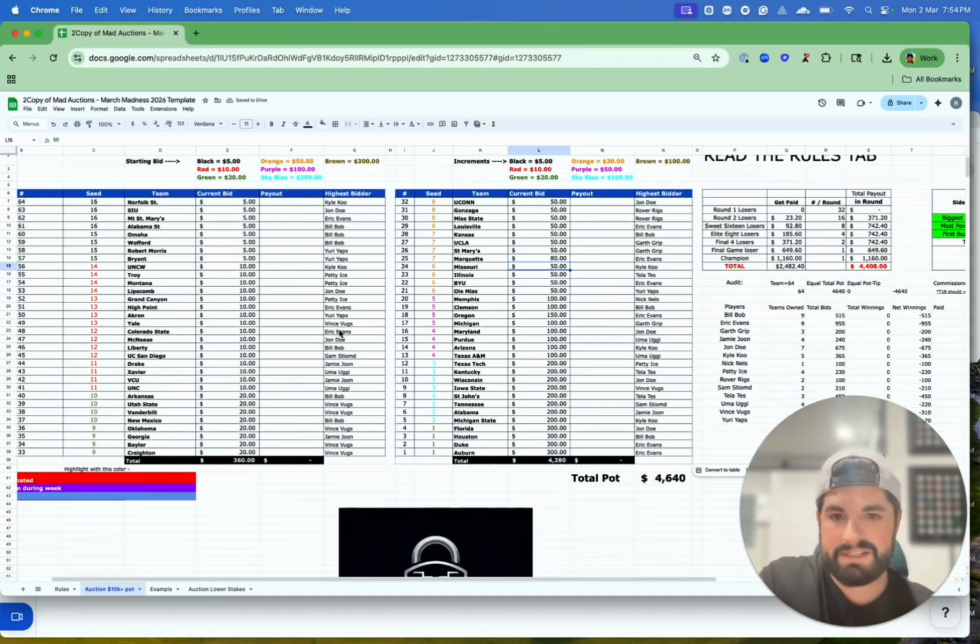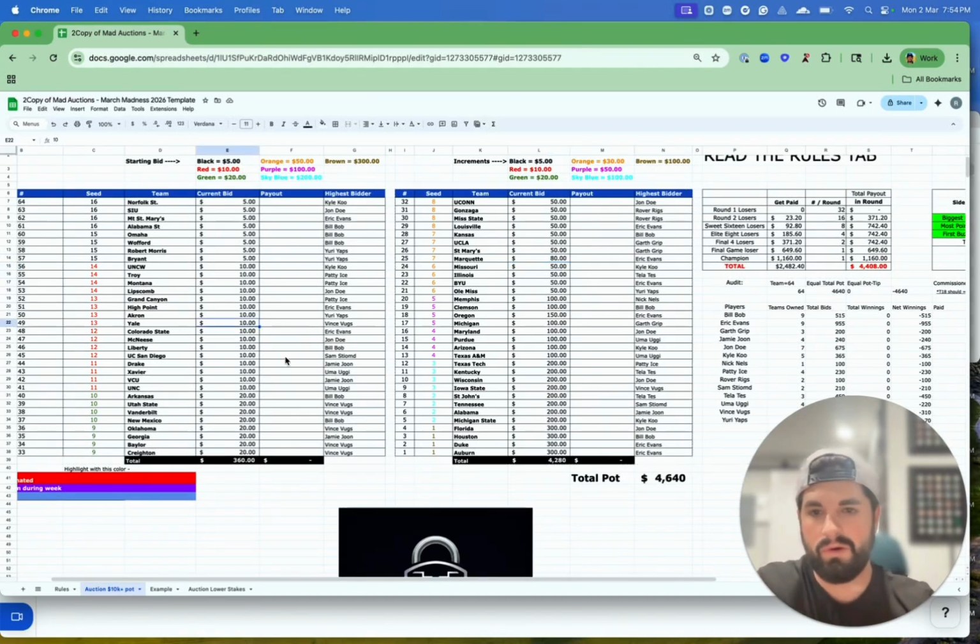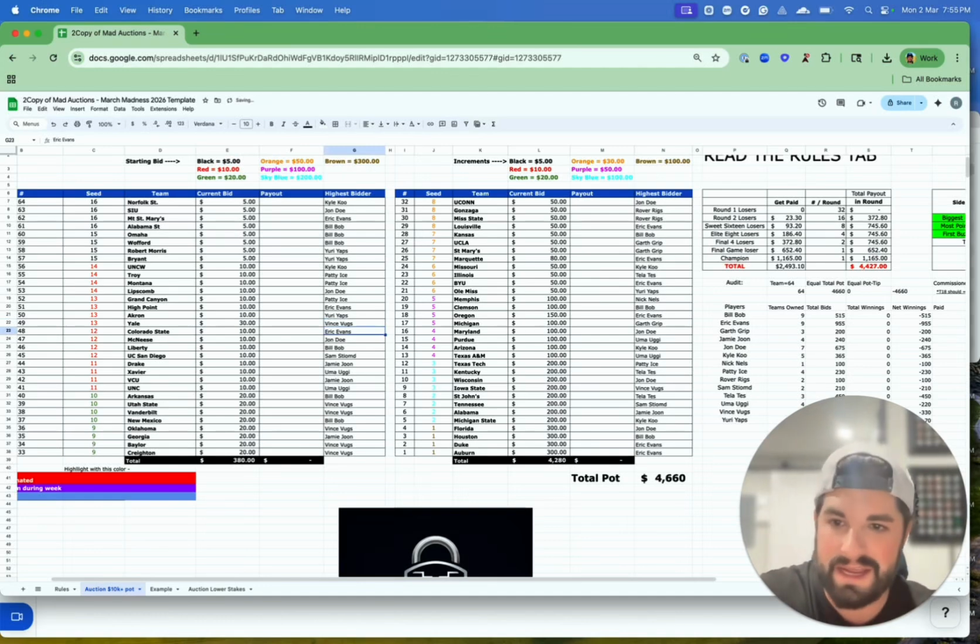And then let's say that Vince Vuggs, he gets outbid for Yale, goes up to 20. Let's say that Eric gets him again, but Vince sees, oh, I really want Yale, so he's going to get back on that Yale pick right away. So he sends in another text to you. He's going up to 30. And Vince Vuggs has got Yale again. So this sheet is going to be continuously updated throughout the week.